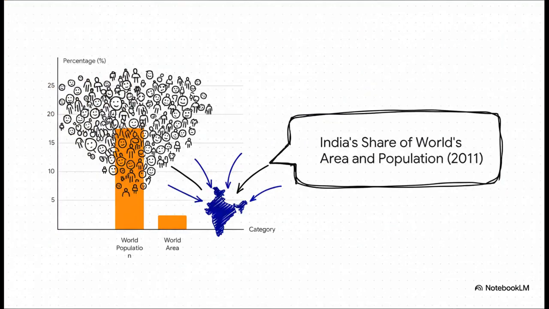Now this slide shows us something very, very important. It tells us about the pressure on our country's land and resources. Just look at these numbers. India is home to 17.5% of all the people in the world. But we only have about 2.4% of the world's land area. Think about that for a second. That's a lot of people living on a relatively small piece of land.